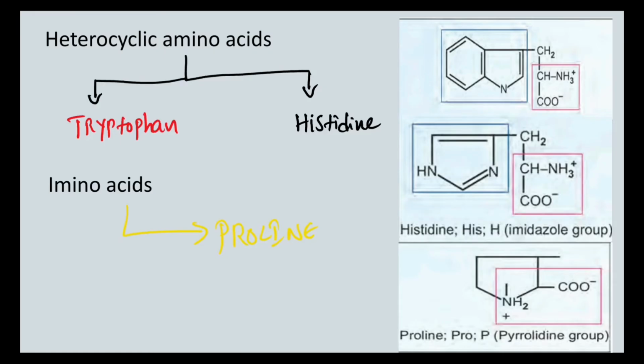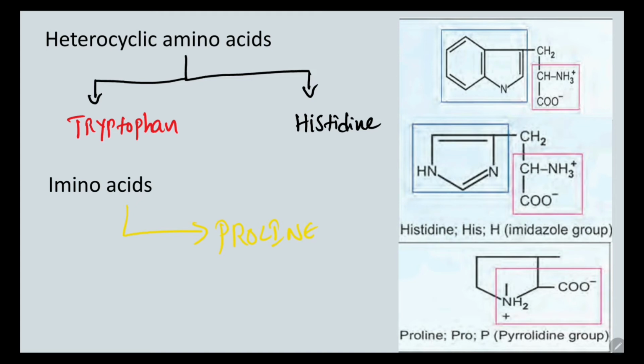Now in the further classification, heterocyclic amino acids, which are tryptophan and histidine. The last what we have is the amino acid proline. You can see the structures here. This is the tryptophan, this is the histidine, and this is the proline.